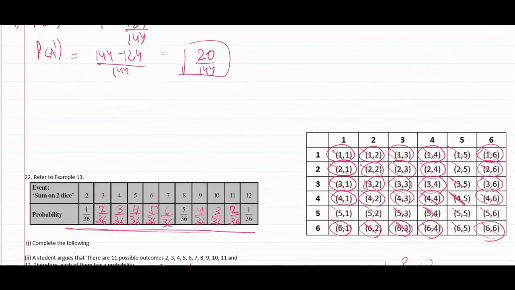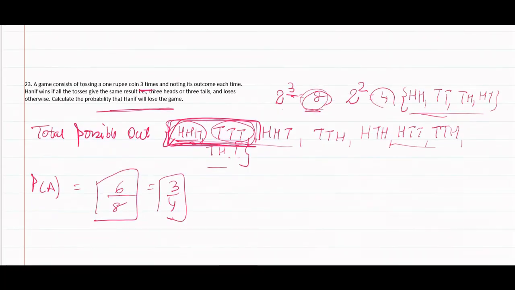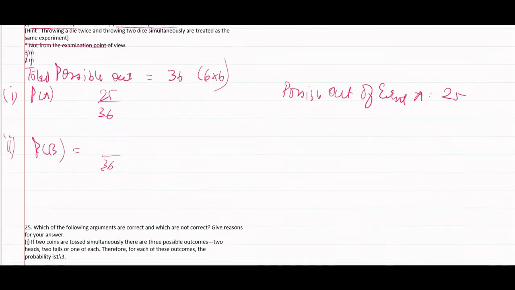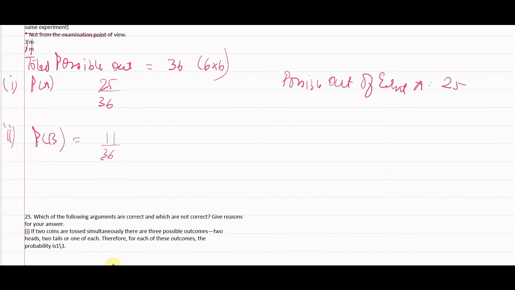Now we shall take the numbers that show 5 at least once: 1 2 3 4 5 6 7 8 9 10 and 11. 11 outcomes show that 5 will appear at least once. So 11 by 36. Or you could find it by the complementary event.